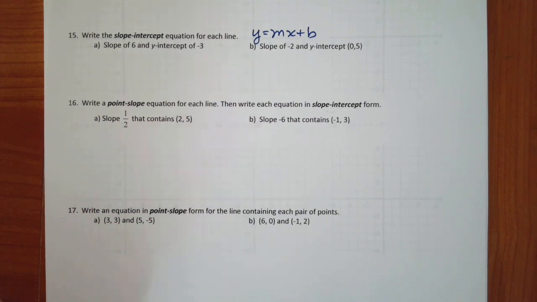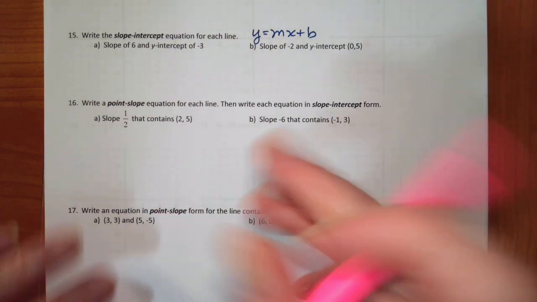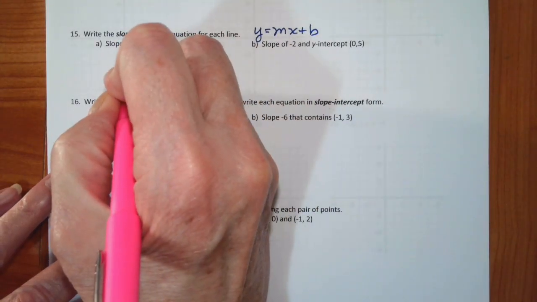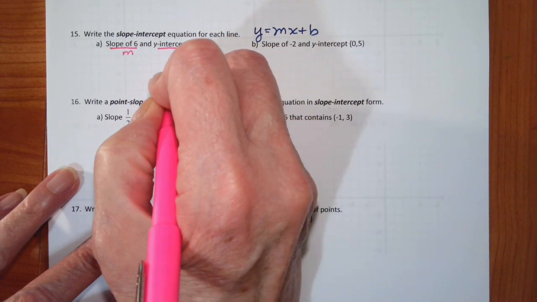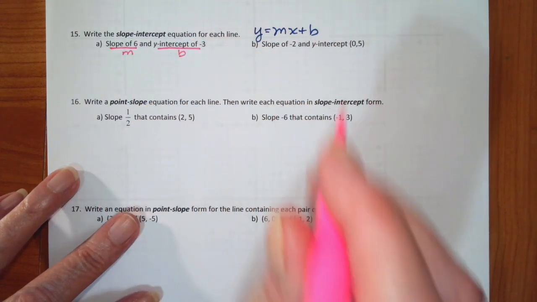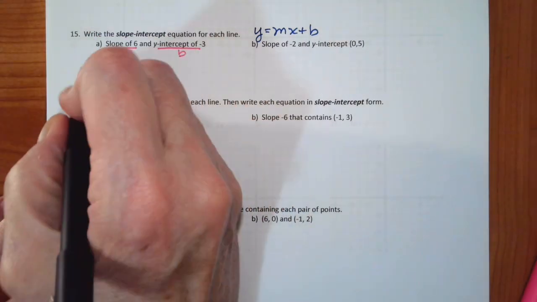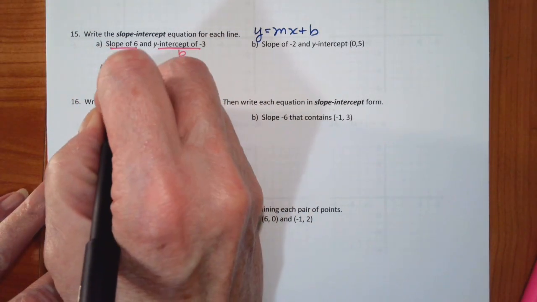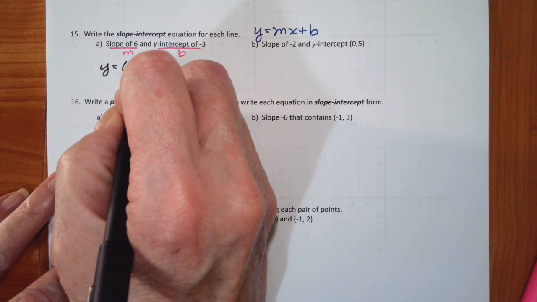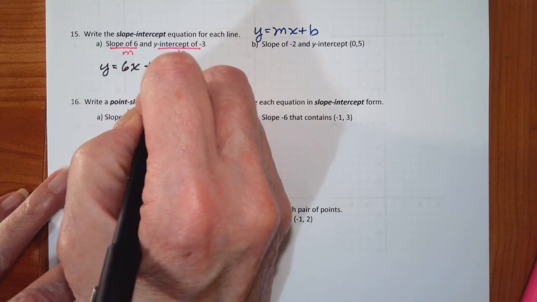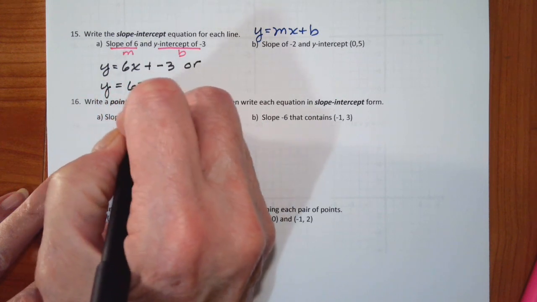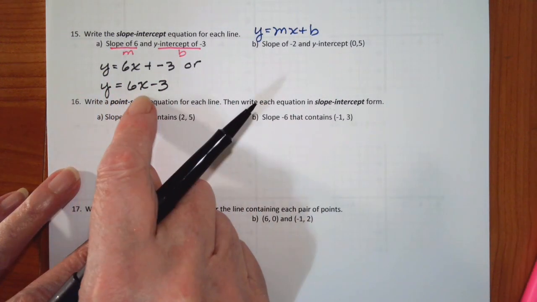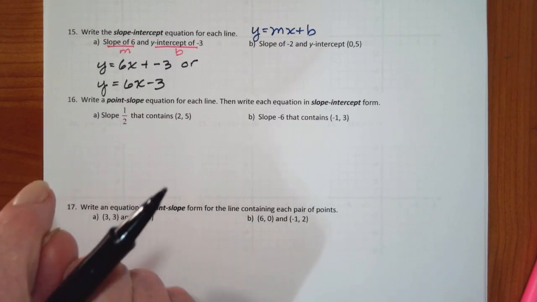Okay. So I need to find a slope and I need to find a y-intercept. So in this equation, my slope is 6. So that's my m. My y-intercept is -3, so that's b. So my equation is y equals 6x plus -3, or I can write it as y equals 6x minus 3. This is the way I would prefer it, but it's not a big deal.